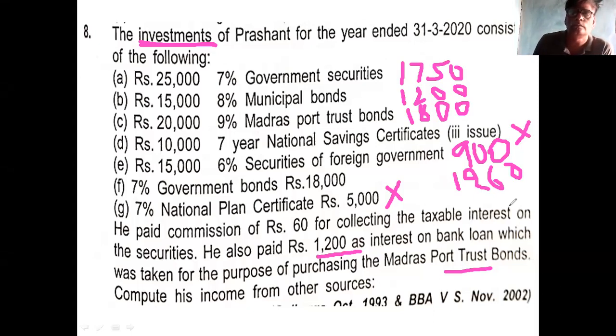6,910 is the total. Then deduction is 1,260. If you deduct 1,260, what is the answer? 5,650. Clear? 5,650 is there.